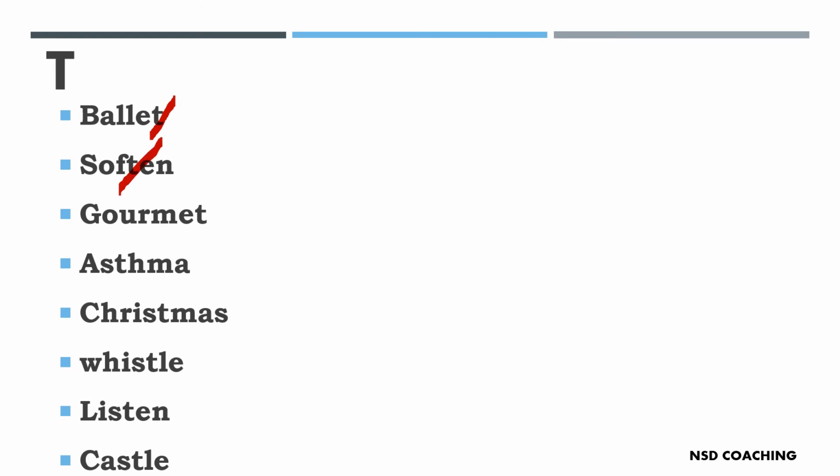Gourmet. Asthma. Christmas. Whistle. Listen. And castle.